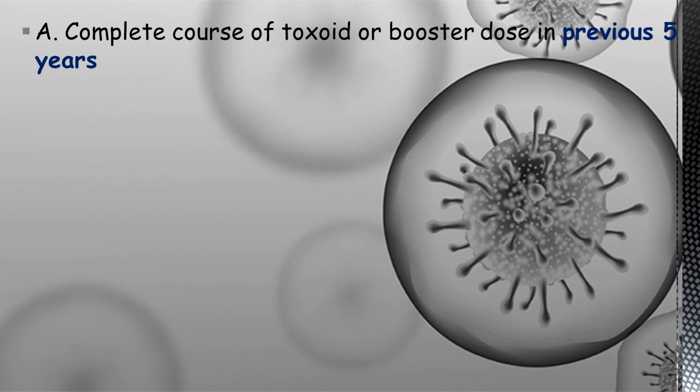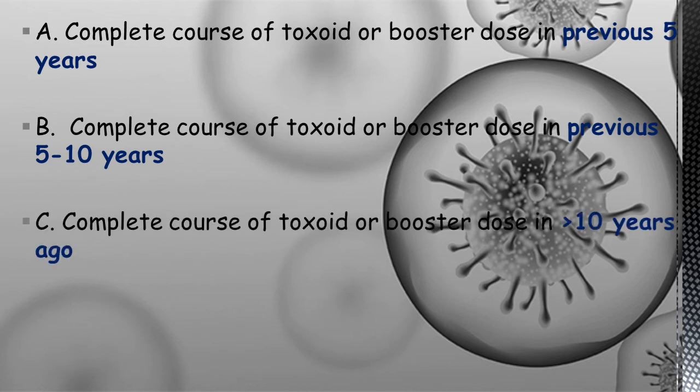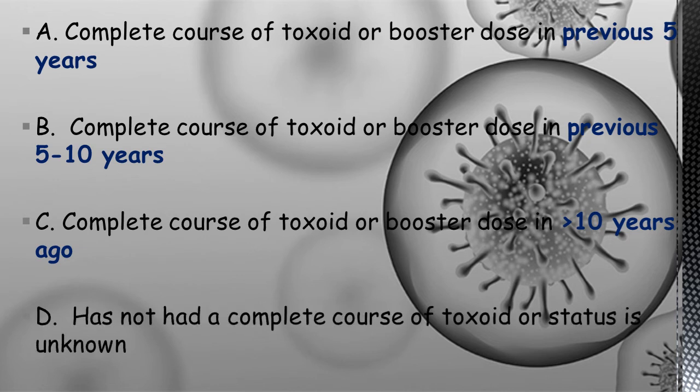So the immunity criteria of A is a complete course of toxoid or booster dose if it had been given within the previous 5 years, and in case of B, the complete course of toxoid or booster dose in the previous 5 to 10 years, and C if it is more than 10 years, and D where there is no history of a complete course of toxoid or the status is unknown. We have to go according to the tabular column which we had seen previously based upon this data.